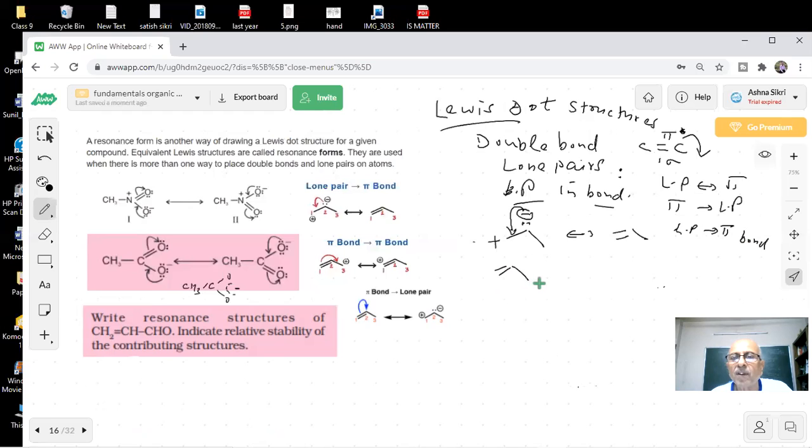Now, if I say that there is a positive charge here, what is the name of this? What is the name, students? What is this? You know about this? What is the story? If you have a doubt, you can write. What is this?